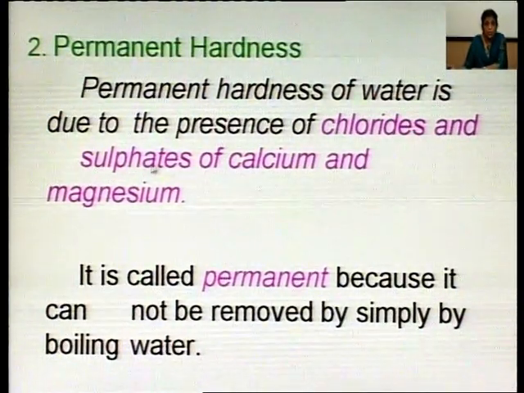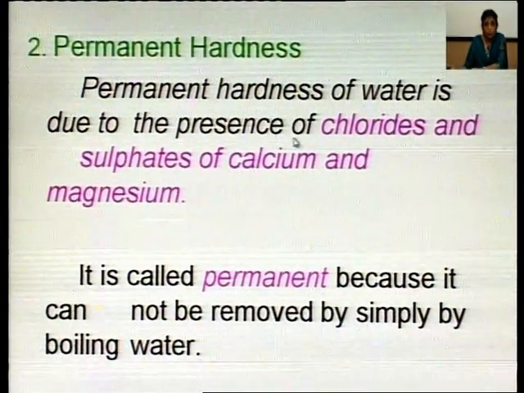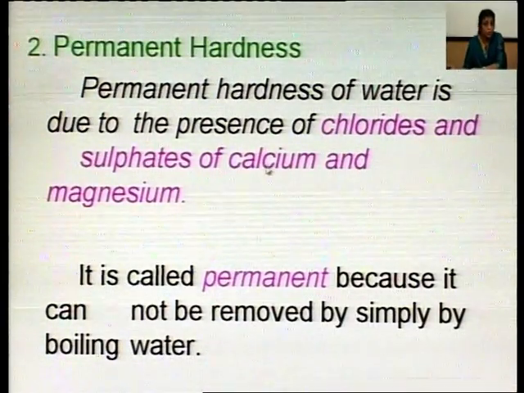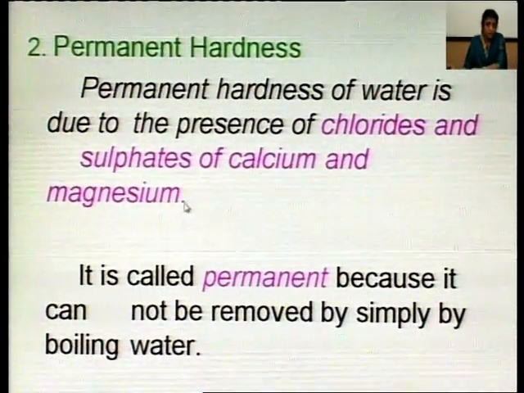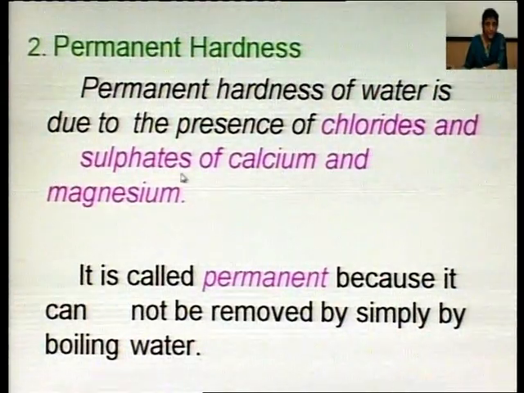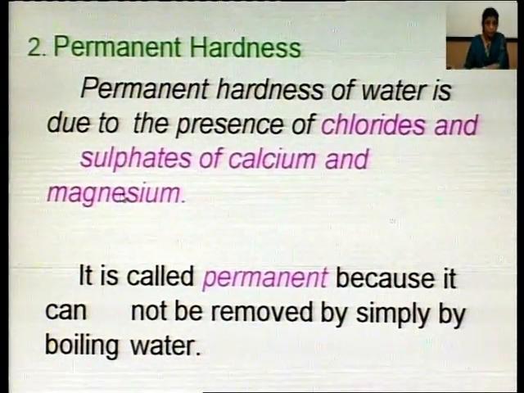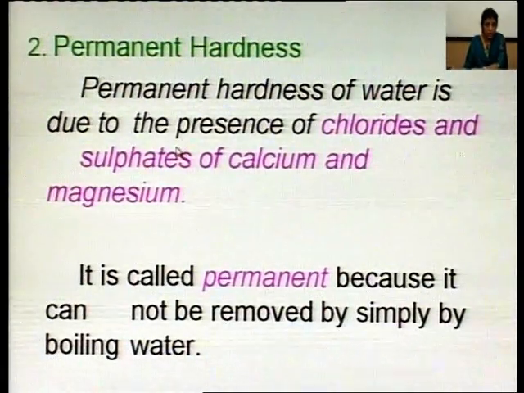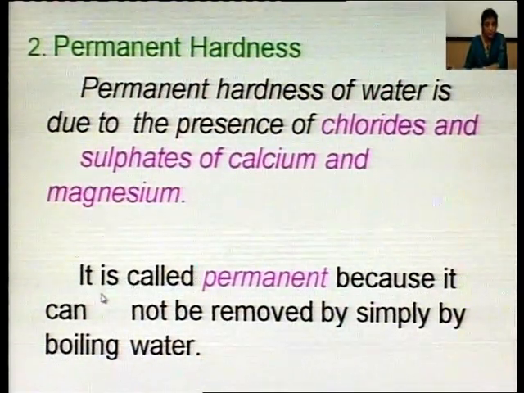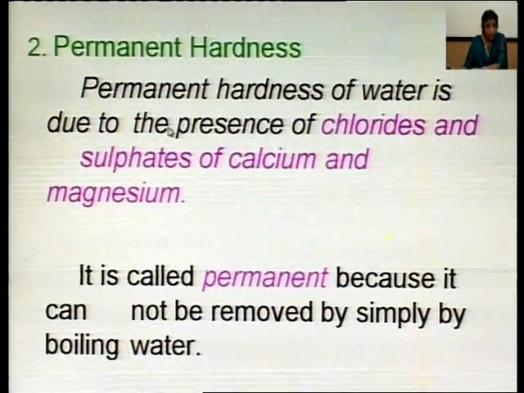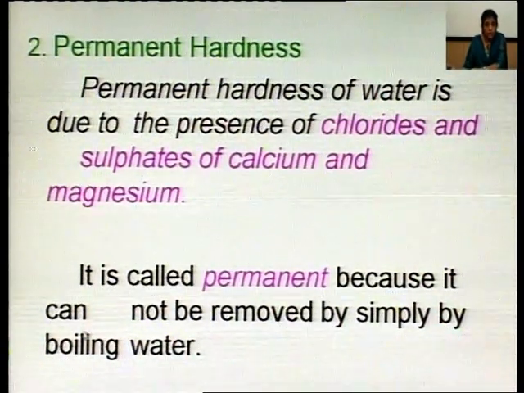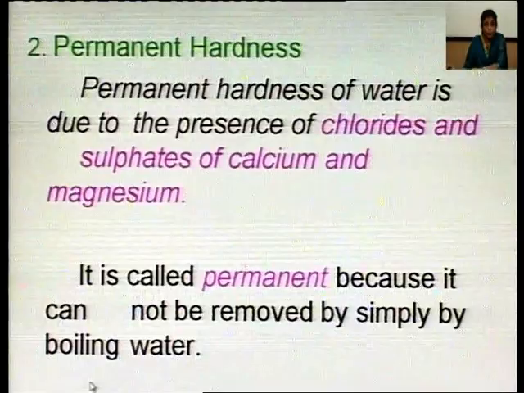Permanent hardness of water is due to the presence of chlorides and sulfates of calcium and magnesium, or we can say calcium chloride, magnesium chloride, calcium sulfate and magnesium sulfate are responsible for permanent hardness. Why is it called permanent hardness? It is so because it cannot be simply removed by boiling.